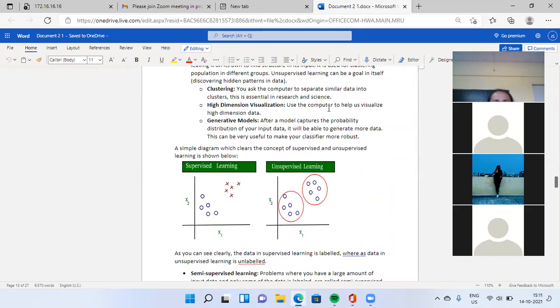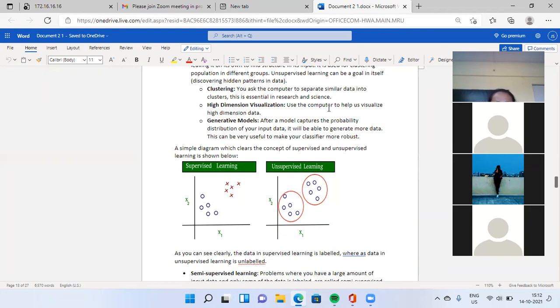Next, clustering. You ask your computer to separate similar data into clusters. This is essential in research and science. Next, high dimensional visualization. Use the computer to help us visualize high dimensional data.